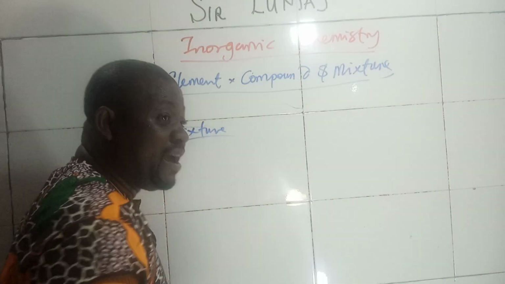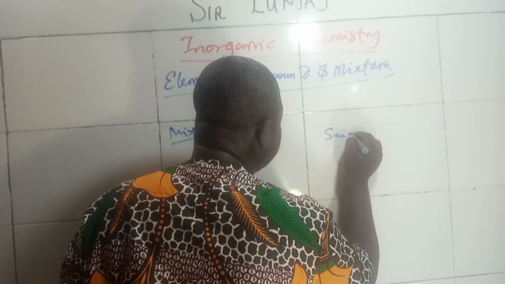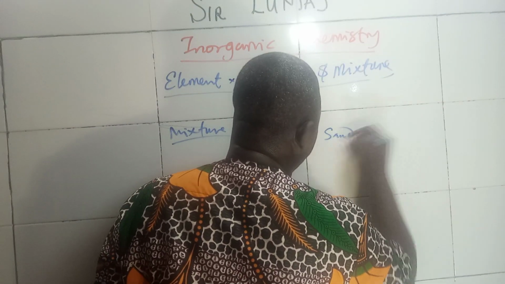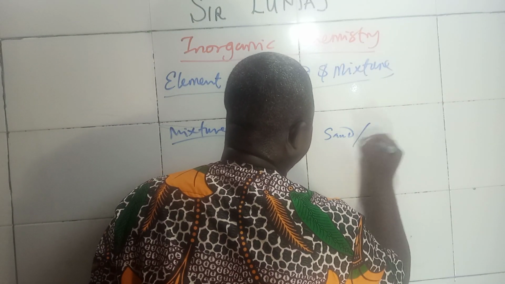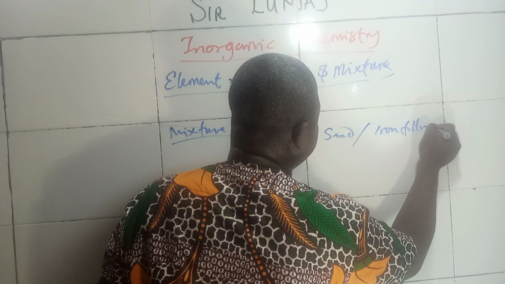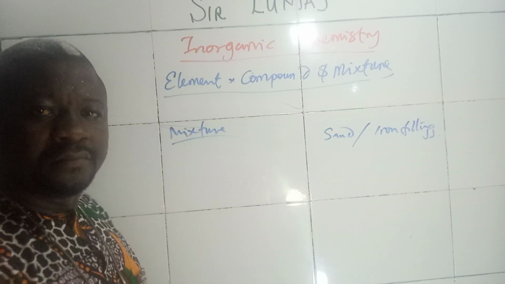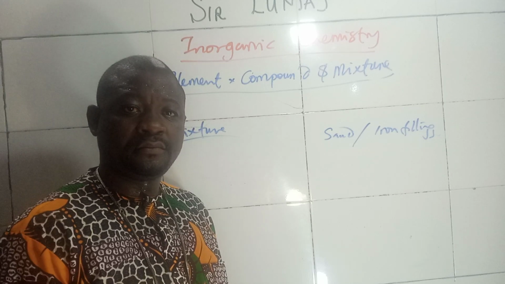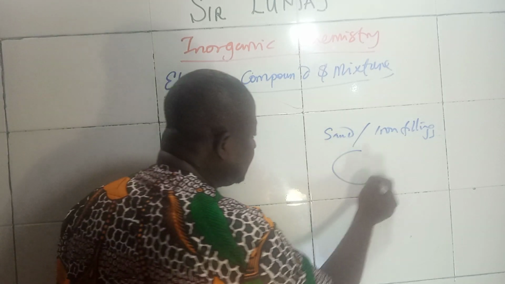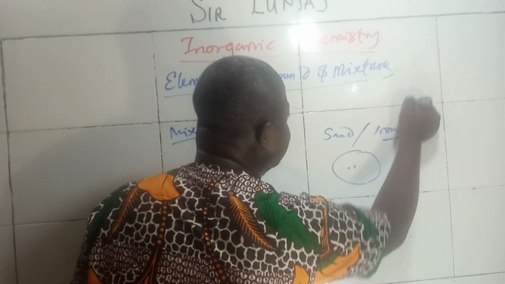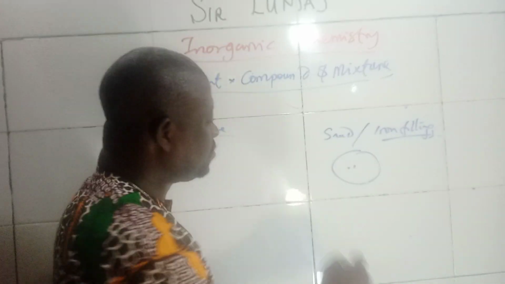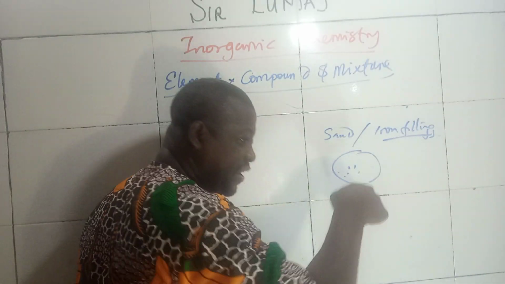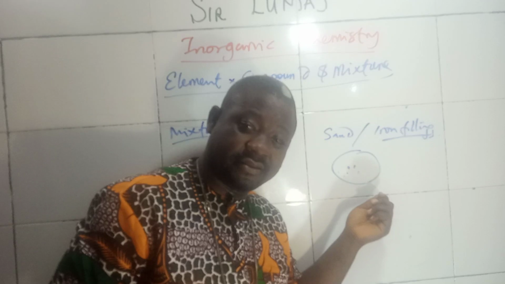For instance, if I mix sand and iron filings together, by the time I bring magnets, what happened? I can use magnets to bring out the iron filings from the sand.